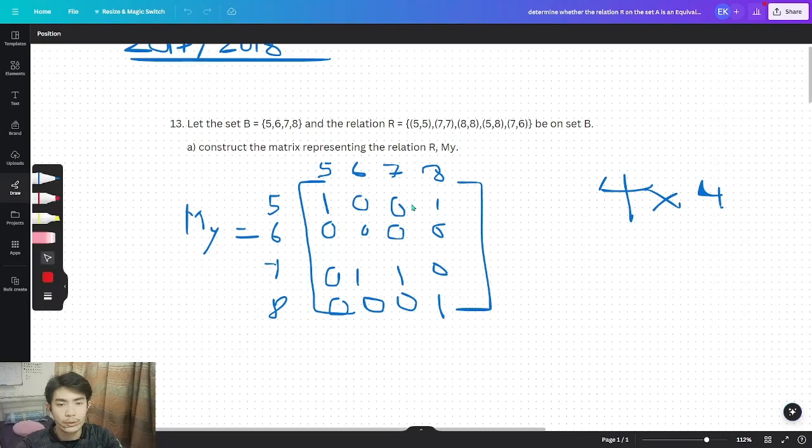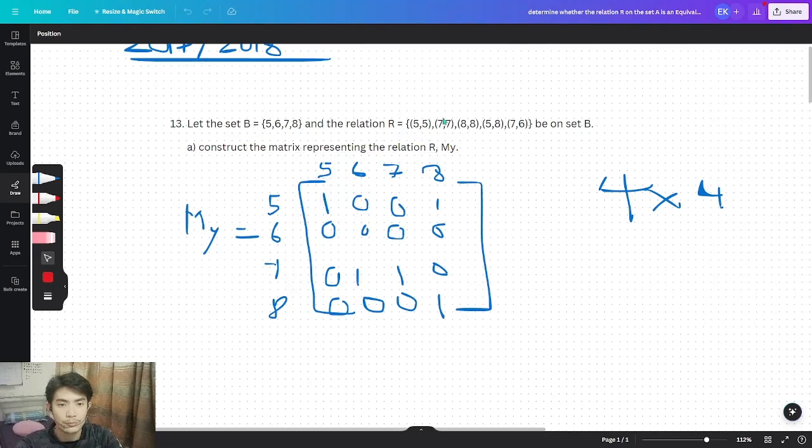Firstly, we look at the relation given. The first pair we have is (5,5), which is the reflexive pair of 5, so we put 1 in the matrix at that position.